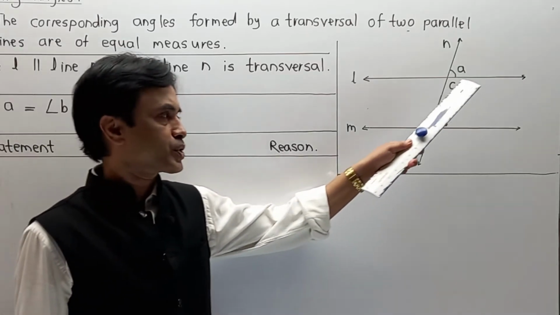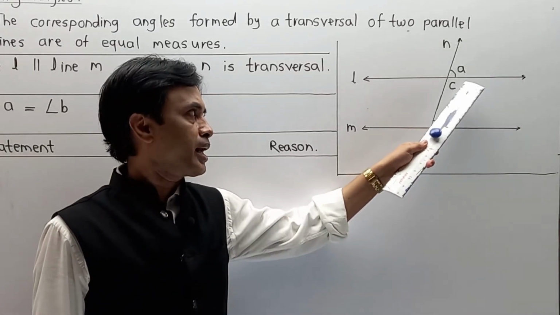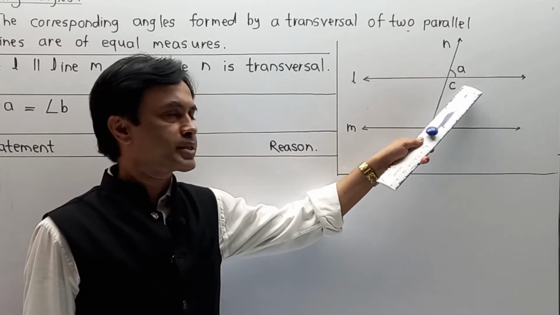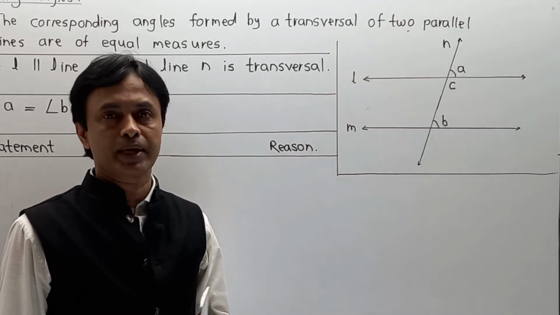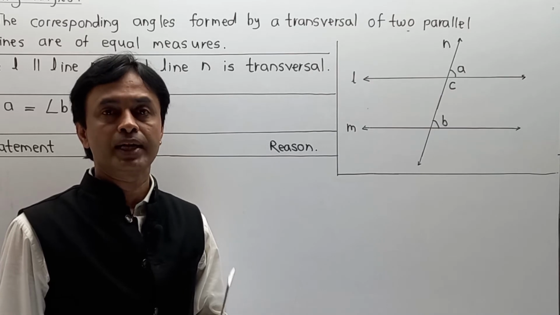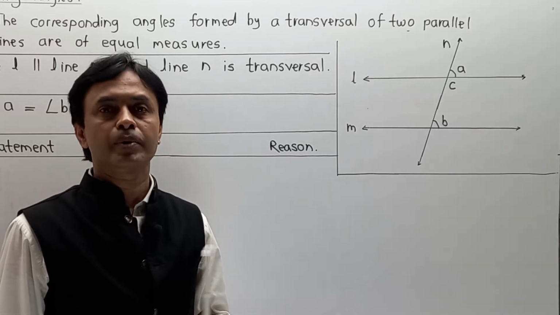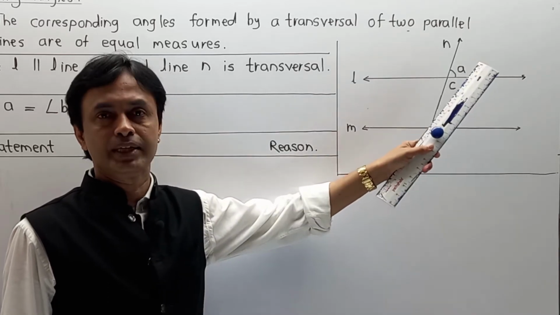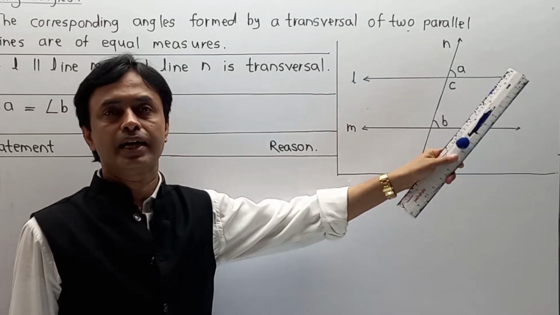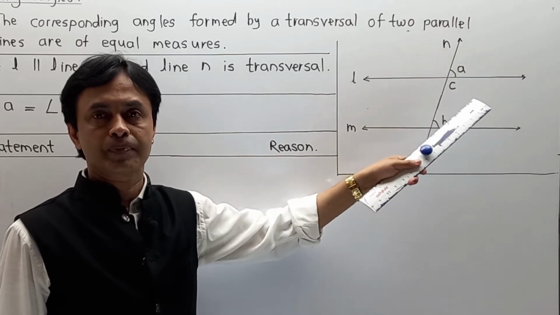In the first case, we know that angle A plus angle C is 180 degrees. Reason: it is a linear pair of angles, and from chapter 1 we know that when angles are in a linear pair, angle A plus angle C is always 180 degrees because these are connected angles on a linear pair.